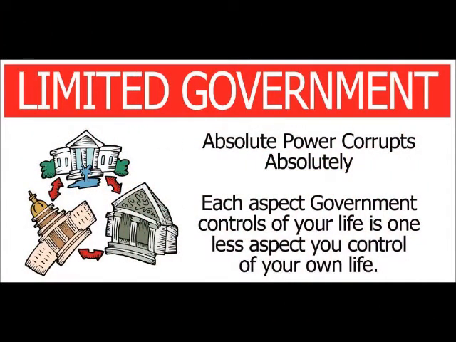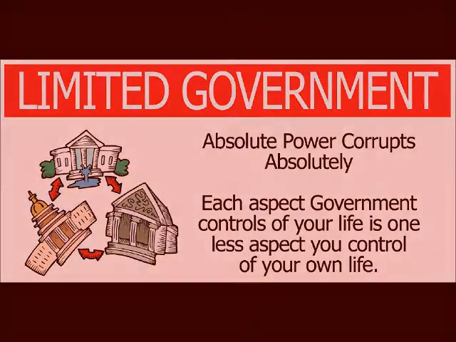In the United States, we have a limited government. This means that the government is limited. An example of this fact would be the many guarantees of personal freedom. All governments do have and use authority over individuals, but that does not mean that they have complete control over you. As shown in this picture, each aspect of your life the government controls is one less aspect you control of your own life. That is where the limited government comes into place. They cannot control everything, only certain aspects.